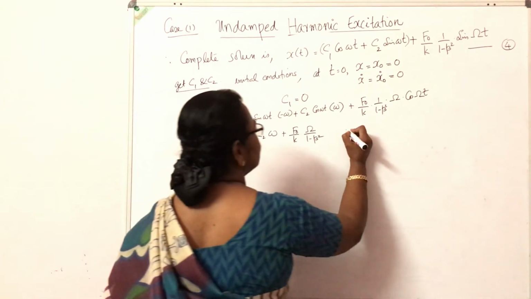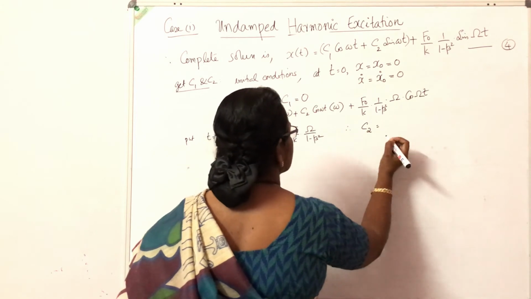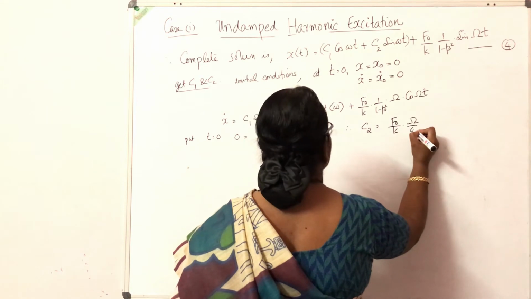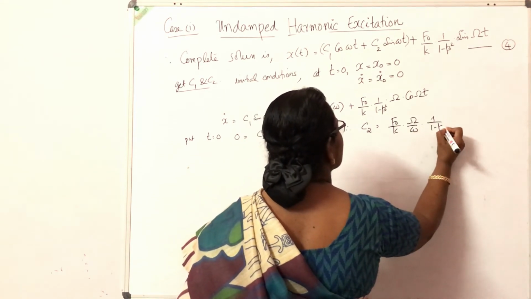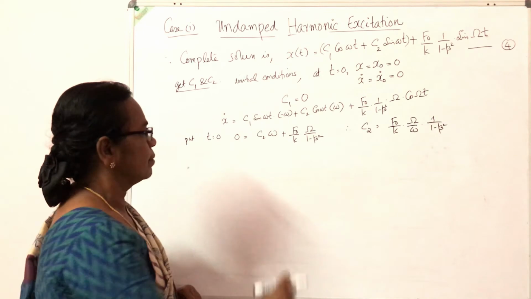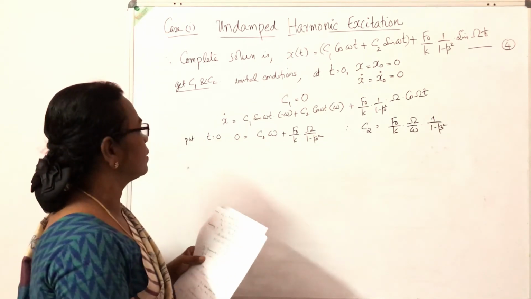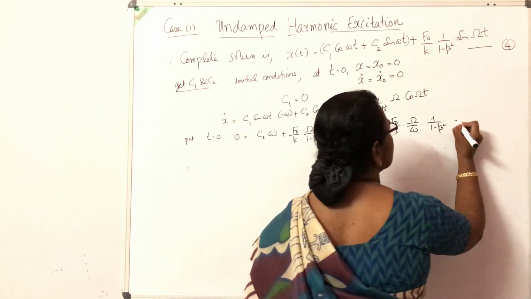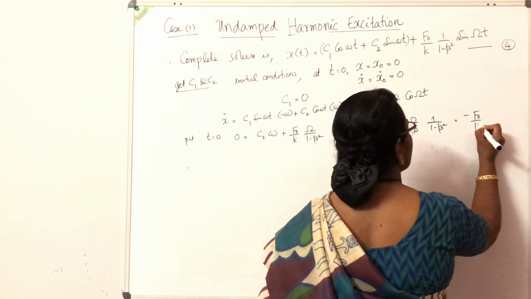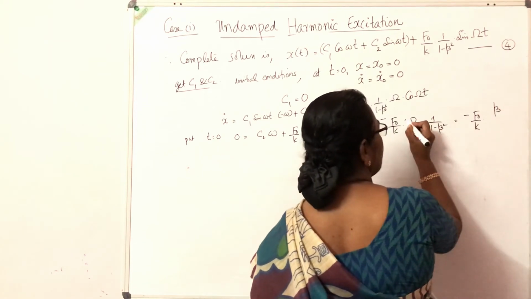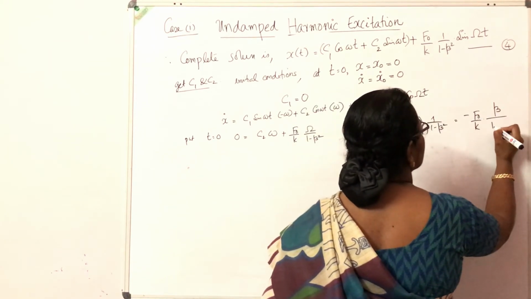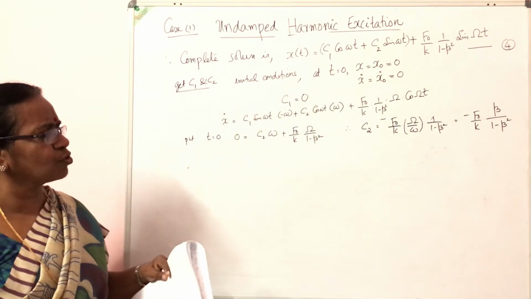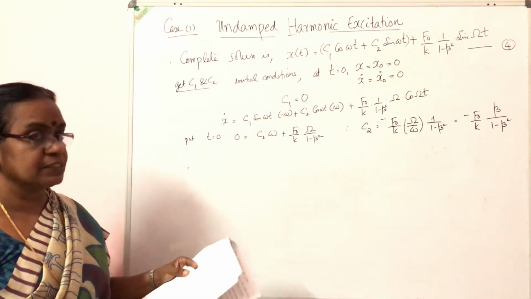From that I get C2 equal to minus f0 by k into capital omega by omega into 1 by 1 minus beta square. Capital omega by omega is the frequency ratio beta, so C2 is minus f0 by k into beta by 1 minus beta square.